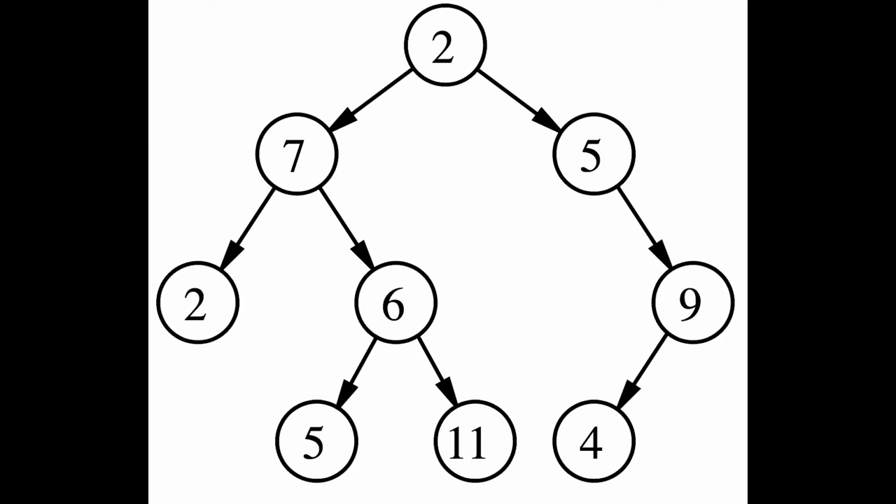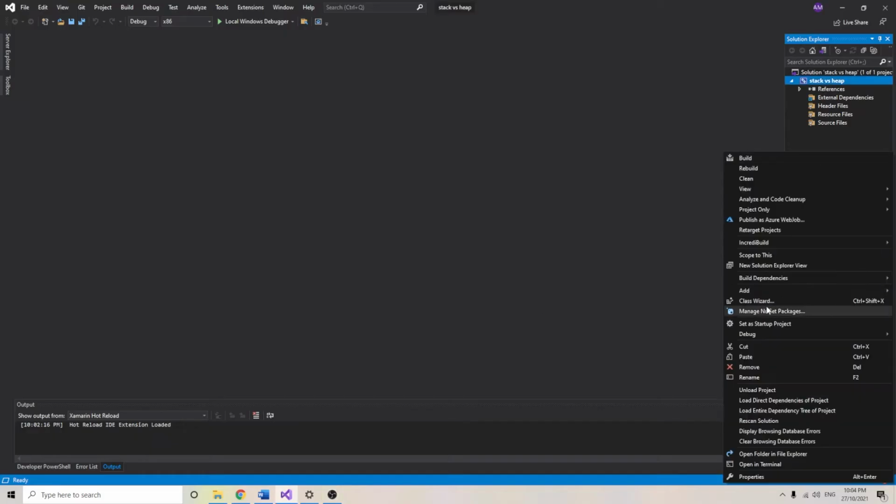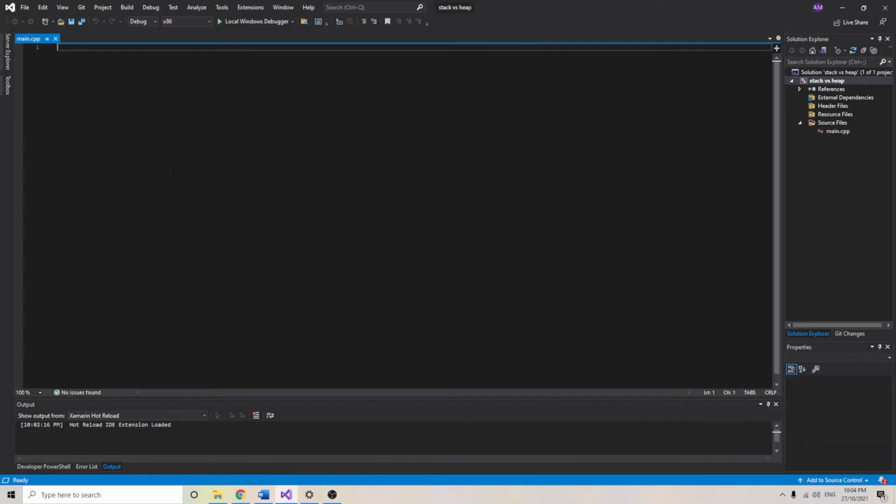If we want to store information, lots of information, and we want that information to hang around long term, we give it some space on the heap. A heap is a topic we'll look at in a later video, but basically it's a balanced binary tree. It's large, really large, and even though it's optimized for random access, its size does make it a bit slower. Let's look at an example.